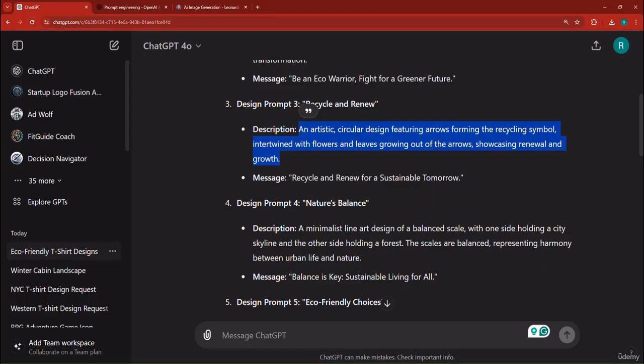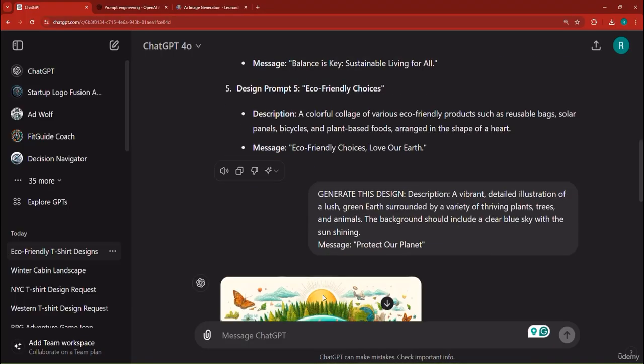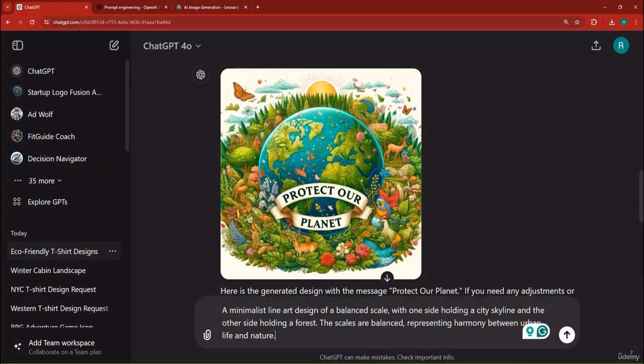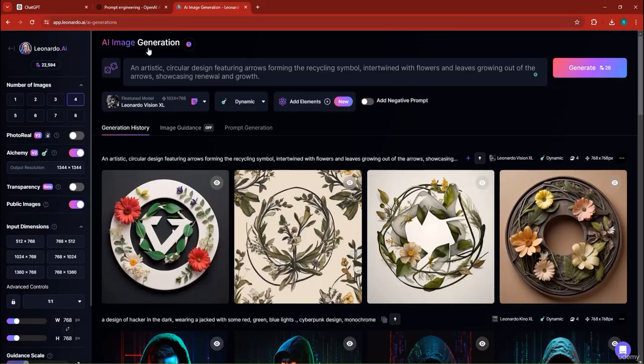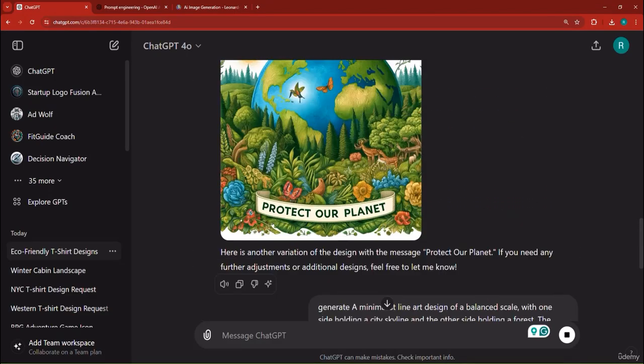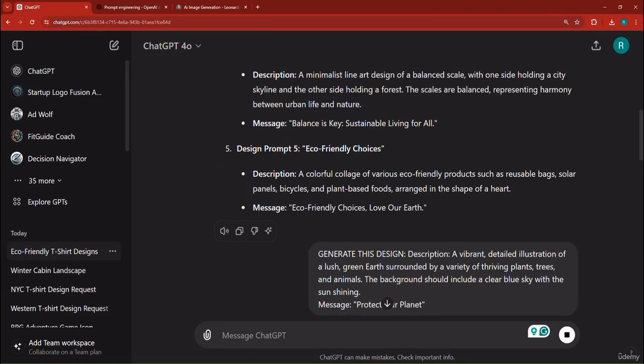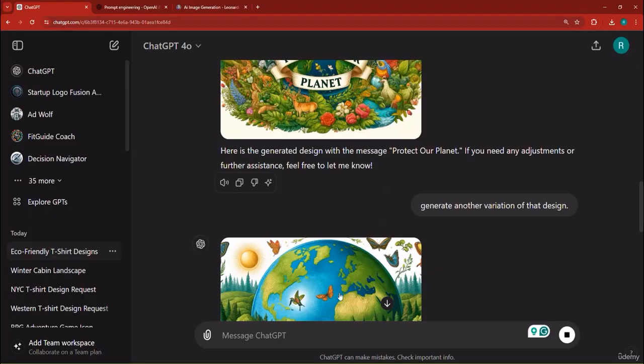Now, design prompt number 4, a nature's balance. Okay, so now let's copy this particular design here, and then let's go ahead and generate it as well. So I'm going to say generate a minimalist line art design, place it over there. And then, of course, design number 5 is basically a colorful collage of various eco-friendly products. And I'm going to copy this one as well.